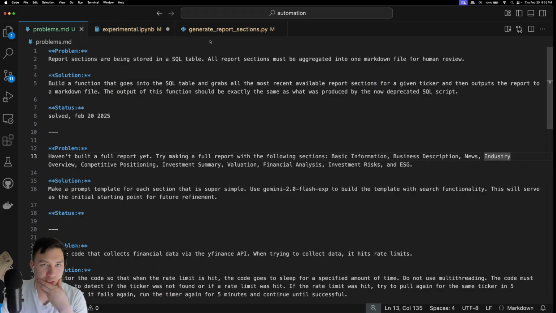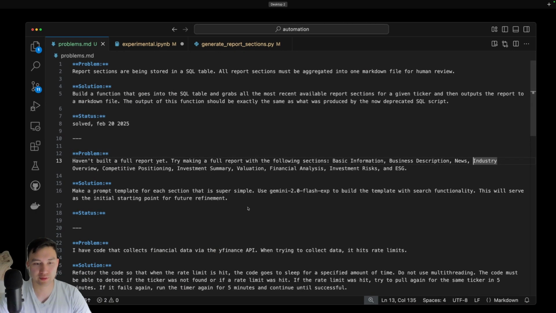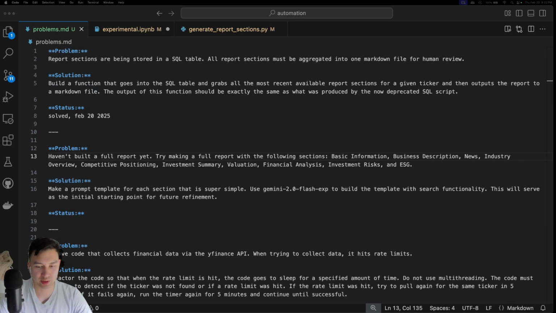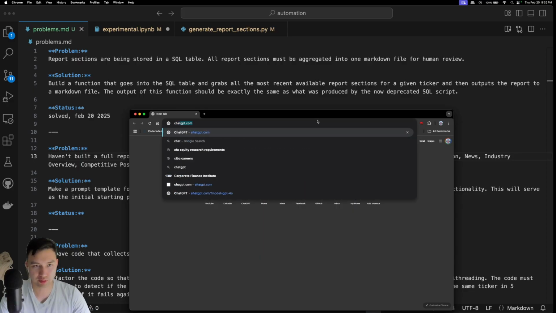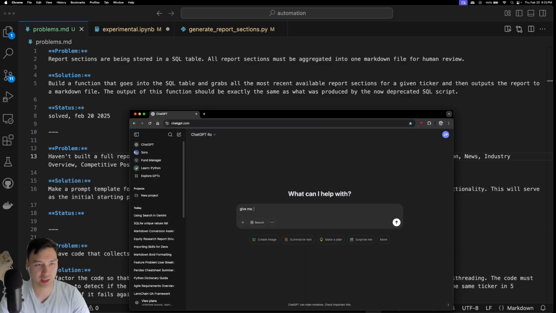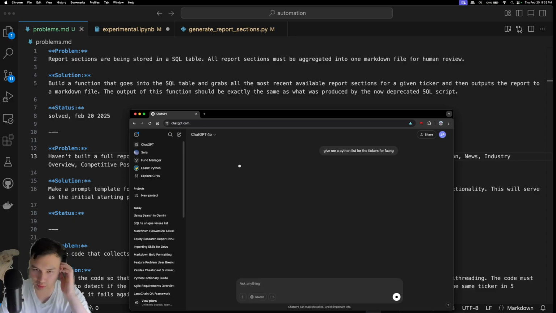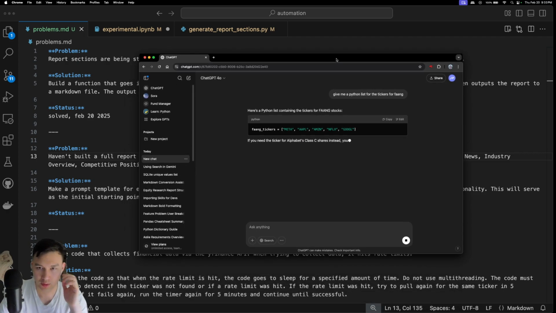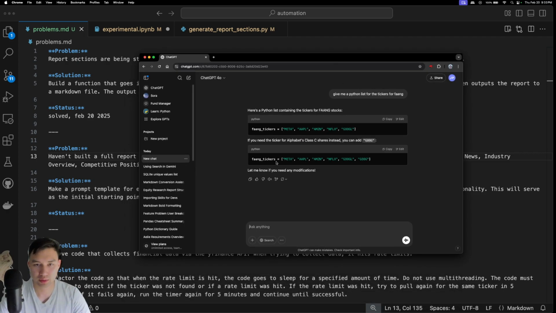Okay, so I'm gonna generate. What are the tickers for FANG, right? Let's just open ChatGPT up and get some tickers for FANG. Give me a Python list for the tickers for FANG. Facebook, Amazon, Netflix, Google, something like that. Perfect. Okay, this is good enough.